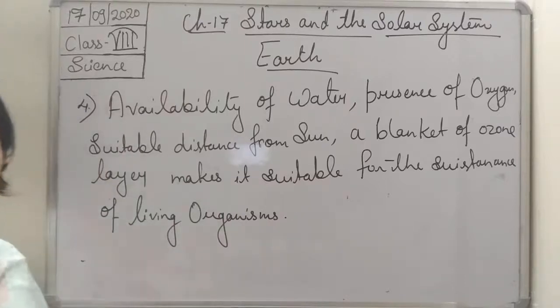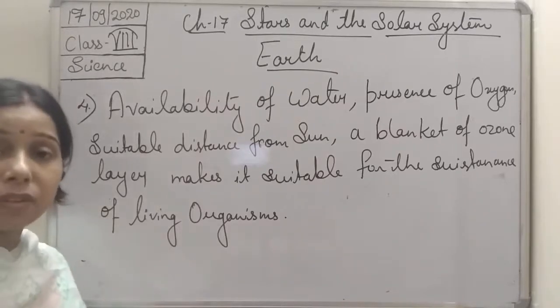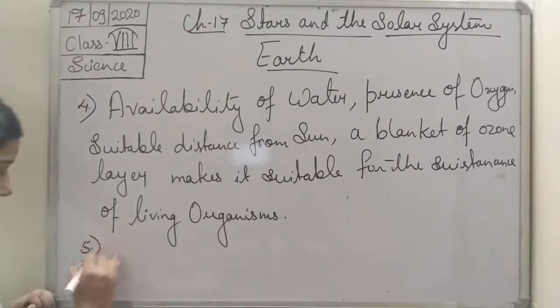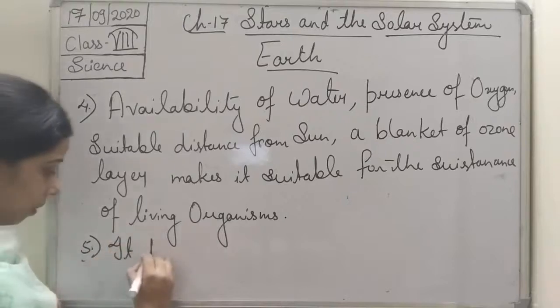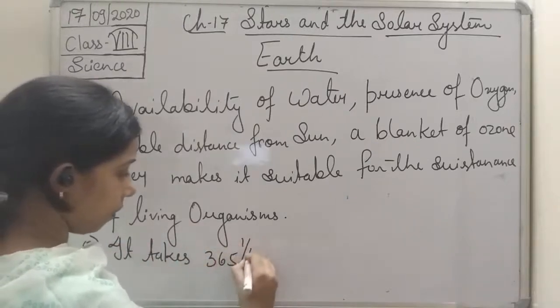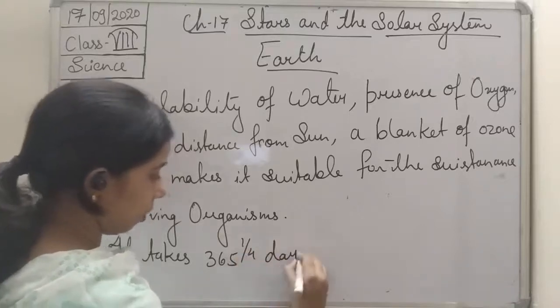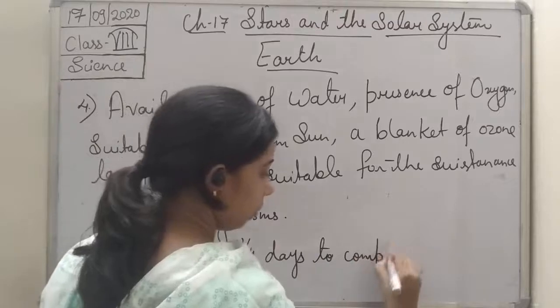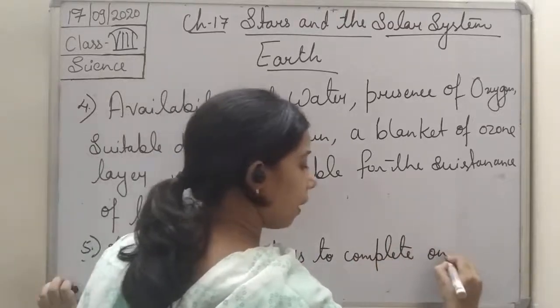Now when we talk about the period of rotation and revolution, you know that it takes 365 days to complete one revolution around the sun.